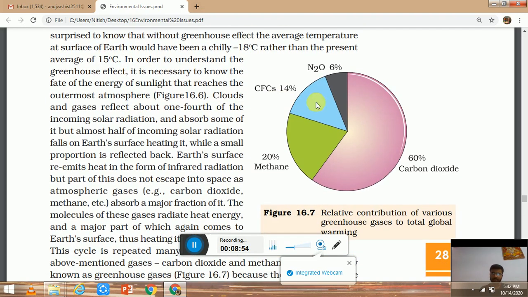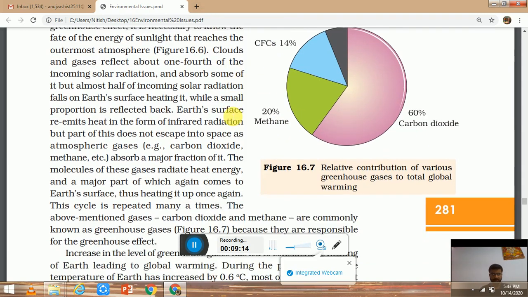So greenhouse gases like CO2, methane, CFC, N2O contribute to global warming. CO2 contributes the highest, methane 20%, CFC 14%. We also need to know the sources of these gases. CO2 is mainly from industry, methane is from paddy fields, CFC is from air conditioners and refrigerators, right?